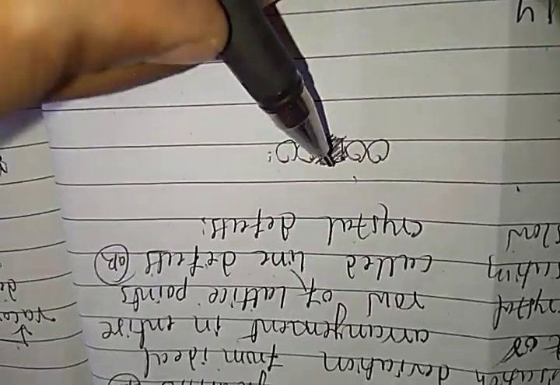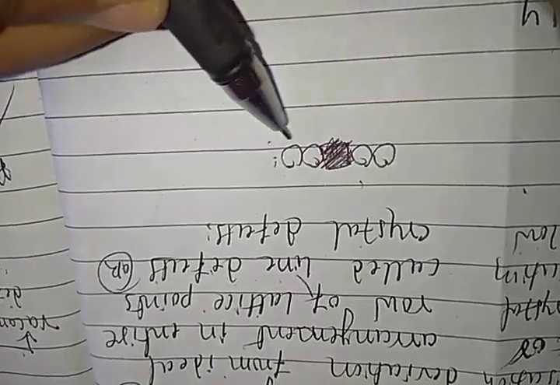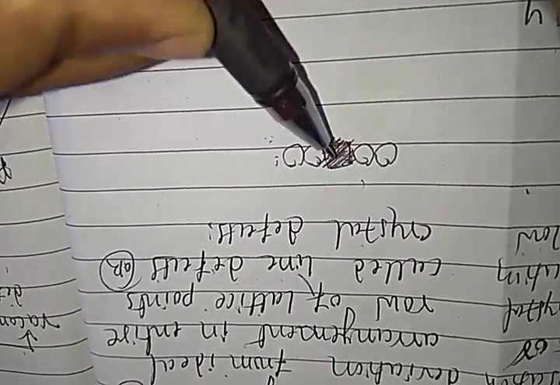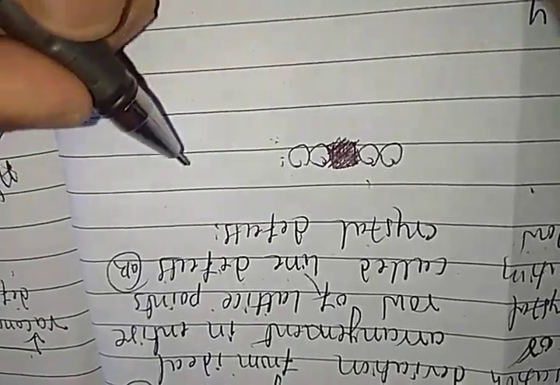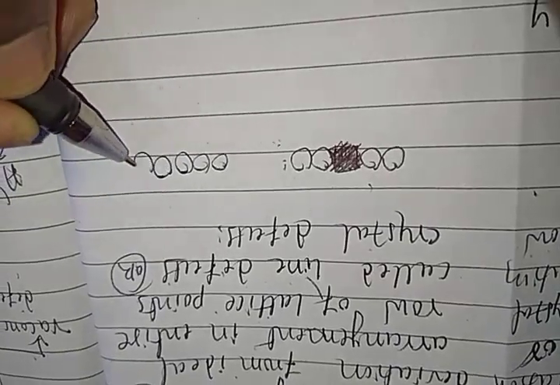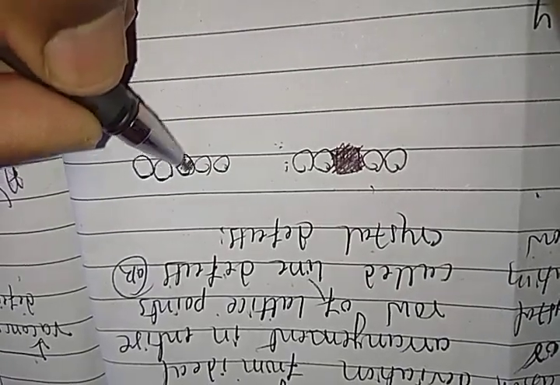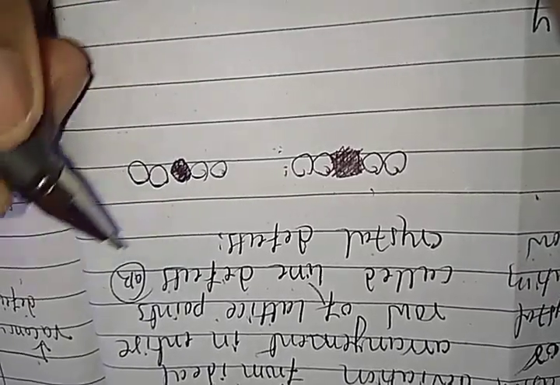The constituent particles are arranged in a linear row form. In this linear row form, one of the particles is missing, the central part is missing here. That is what we call